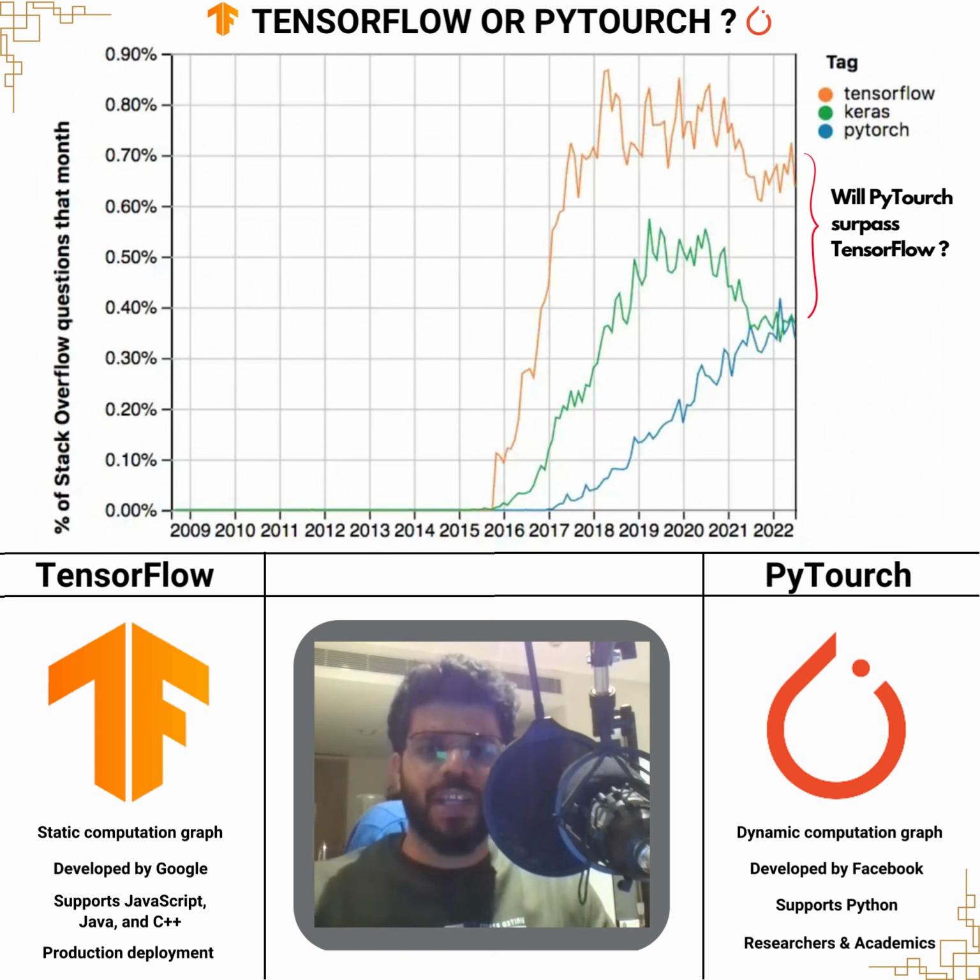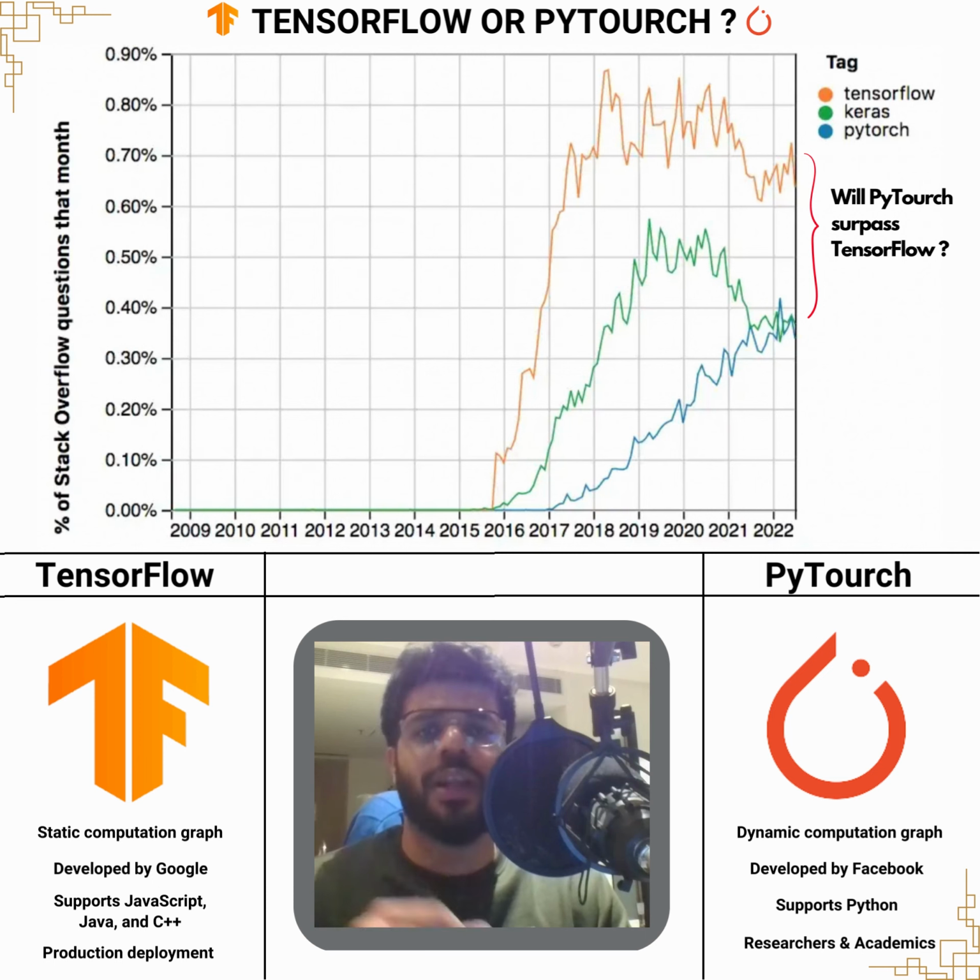PyTorch has been developed by Facebook, is also used for deep learning and emphasizes extremely on flexibility and ease of use with a focus on allowing for rapid experimentation. The main difference between the two is that TensorFlow uses a static computation graph while PyTorch uses a dynamic computation graph. This means in TensorFlow, the user must define the computation graph before running the model, while in PyTorch, the computation graph is built on the fly during the forward pass. This can make PyTorch more intuitive and easier to work with for some tasks.